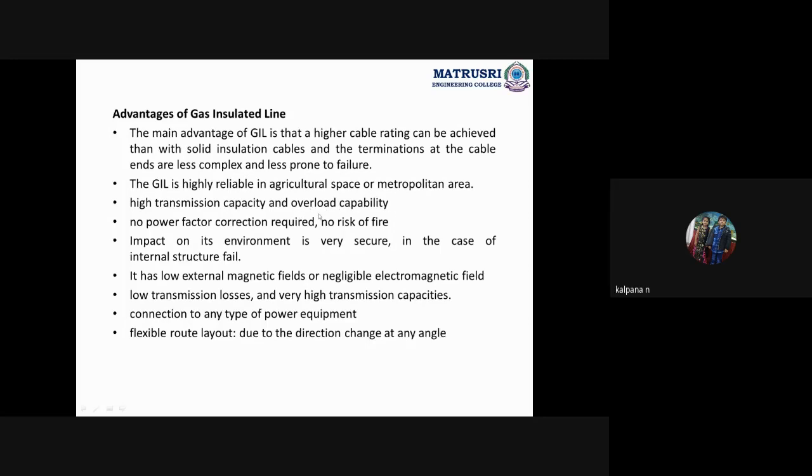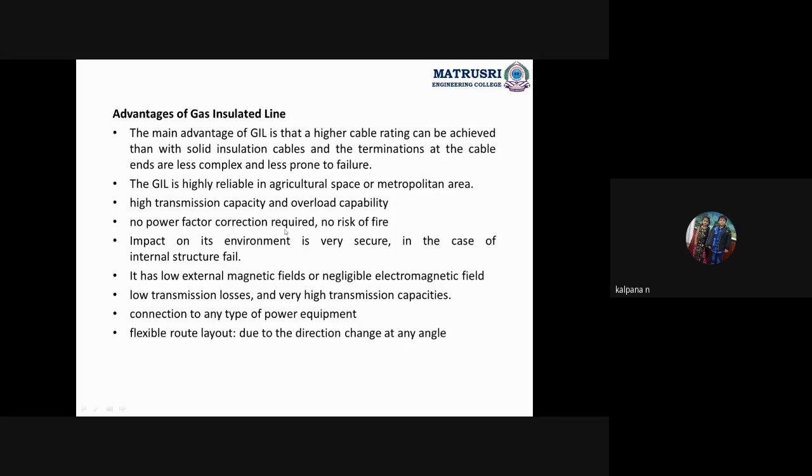When will overload occur? Whenever voltages increase and decrease. Whenever the stability of the system is changed. Whenever the current passing through the transmission system is more. All those come under overloading of the system only. So due to that, losses will occur. But here, there is high transmission capacity and overload capability.